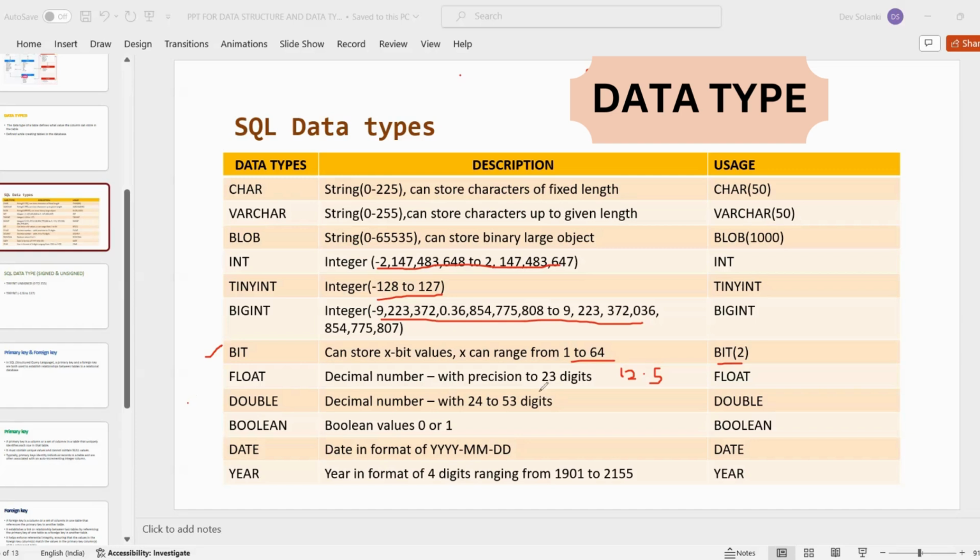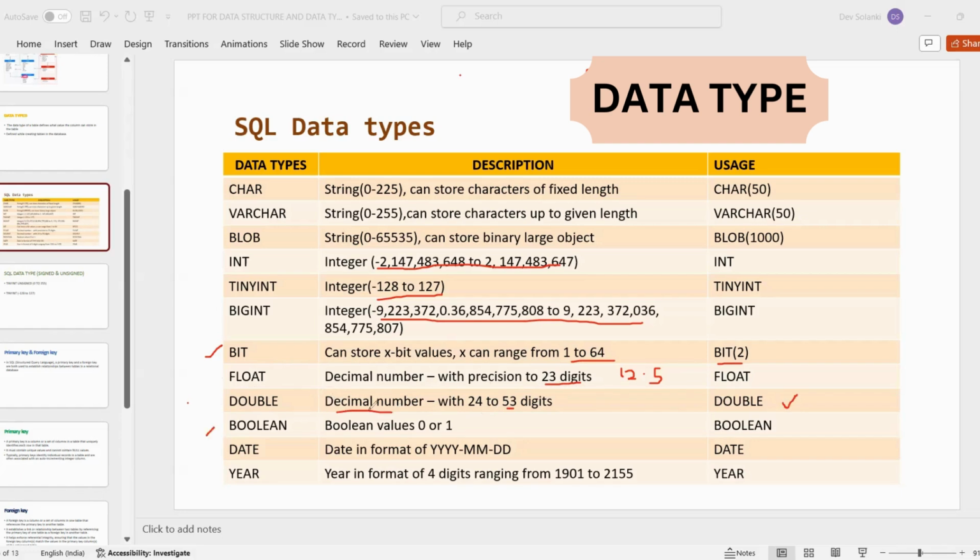Double is used if the number is more than 23 digits, which is the minimum we store in float. If the numbers are more than 24, up to 53 digits, we can use double. So for big numbers we have to use double. For small numbers we write float, but for all decimal numbers.